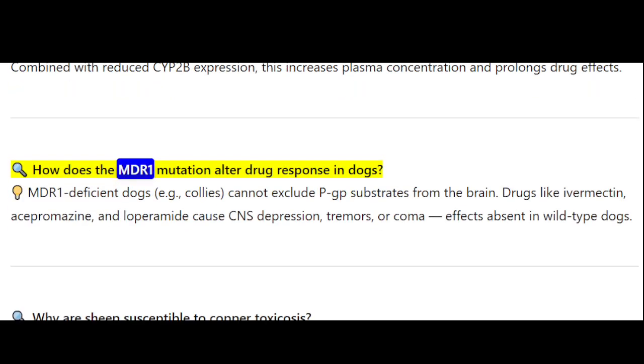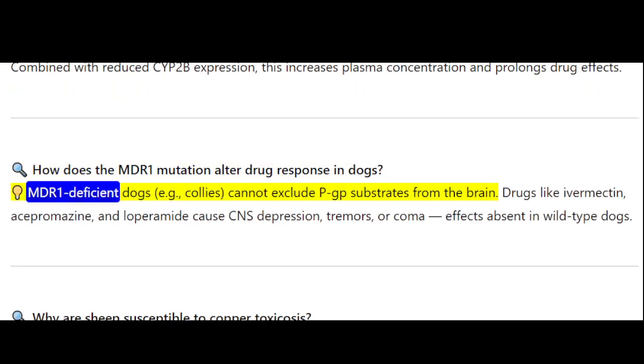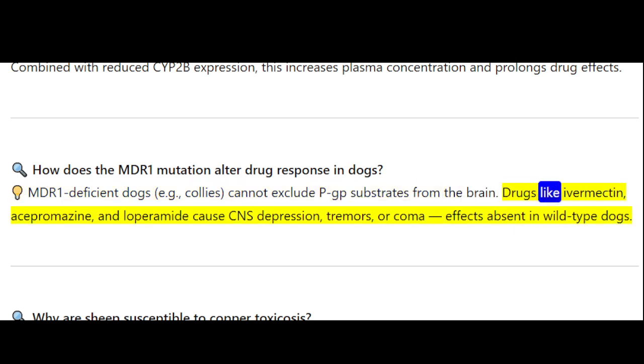How does the MDR1 mutation alter drug response in dogs? MDR1 deficient dogs, for example collies, cannot exclude PGP substrates from the brain. Drugs like ivermectin, acepromazine, and loperamide cause CNS depression, tremors, or coma. Effects are absent in wild-type dogs.